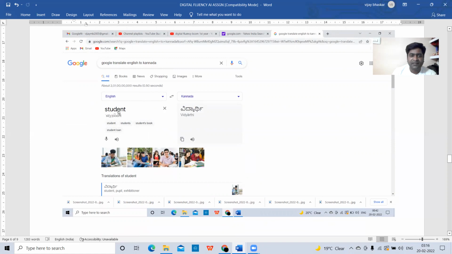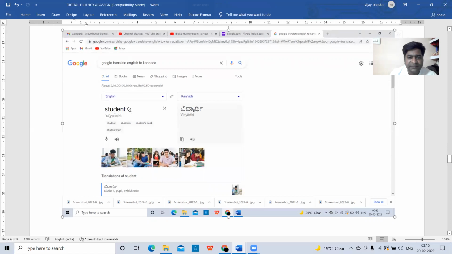When I type something here, student, on the Kannada side, what is it giving? Vidyarthi. Automatically, it will translate the English word to Kannada. When I type student here, it will give Vidyarthi on the Kannada side. That is what I am doing. I am converting an English word to Kannada.